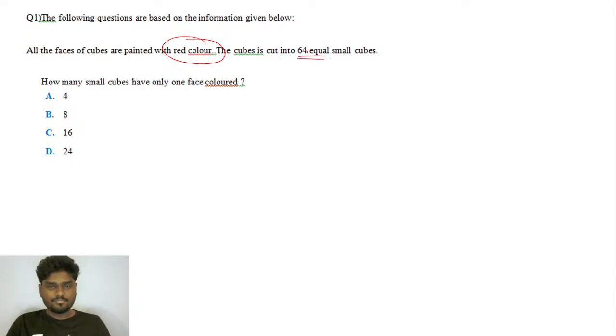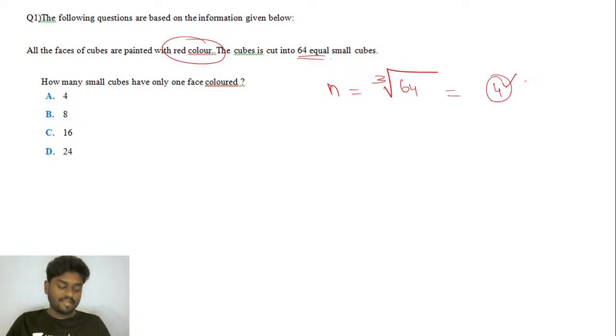So if it is 64 equal identical cubes, and if I want to find the value of n, the number of sections made along the edges, you just need to find the cube root of 64. Cube root of 64 will give you 4. That's it. So guys, the very first question is, you are asked to find how many small cubes have only one face colored. Okay, so if you want to find single face colored cubes,